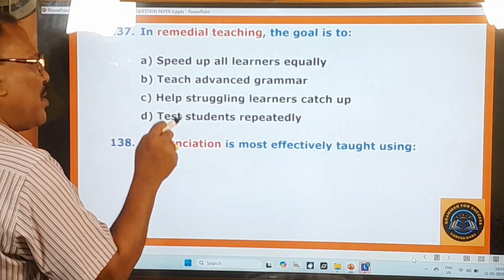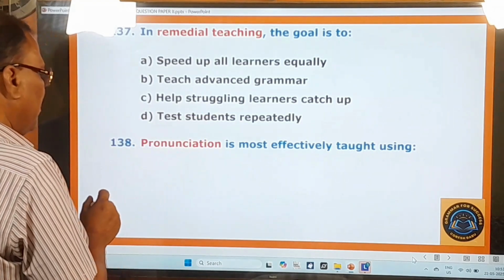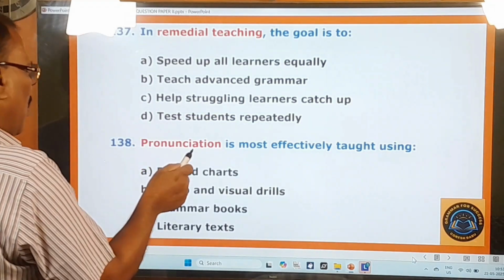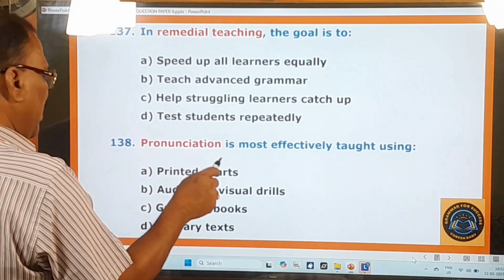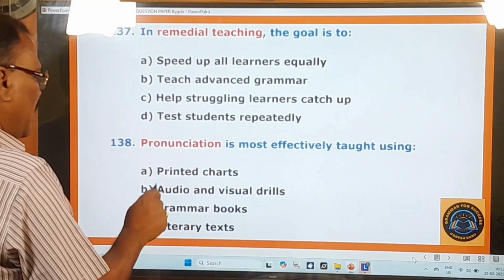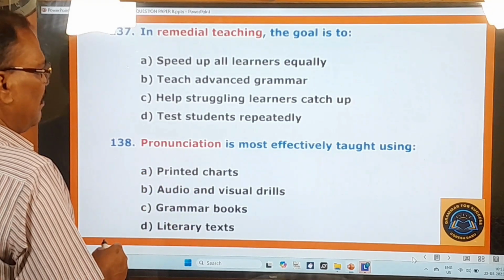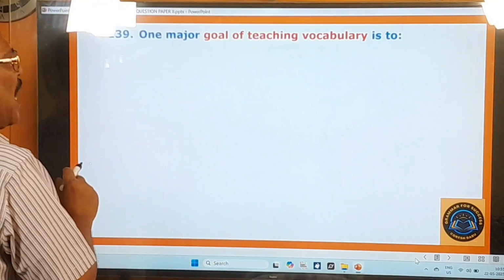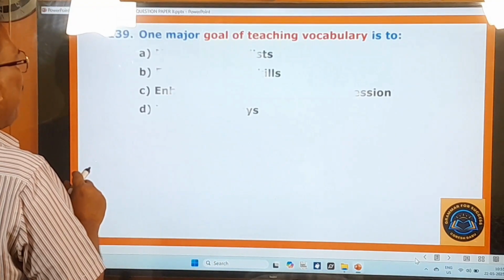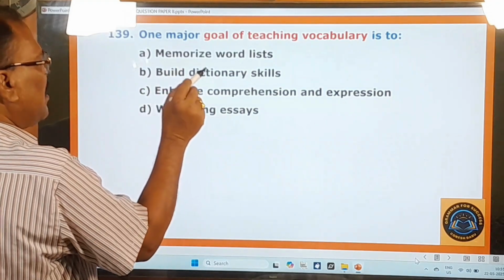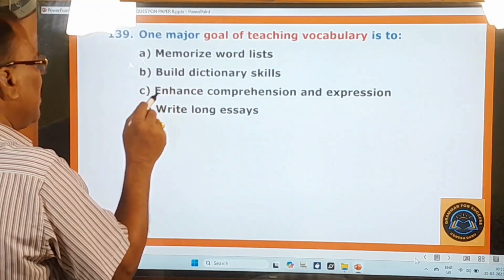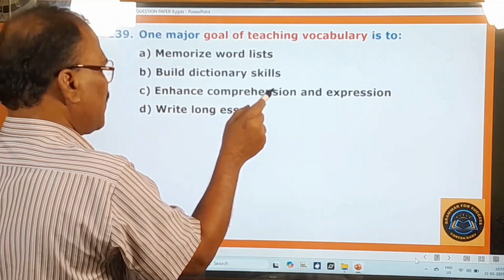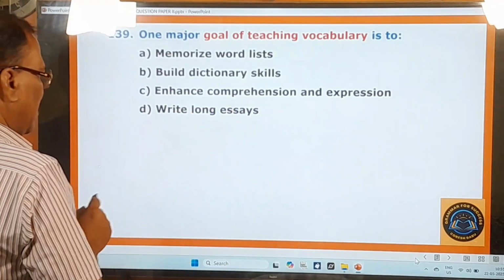Pronunciation is most effectively taught using printed charts, audio and visual drills, grammar books, literary texts. 139th question. One major goal of teaching vocabulary is to memorize word lists, build dictionary skills, enhance comprehension and expression, write long essays.